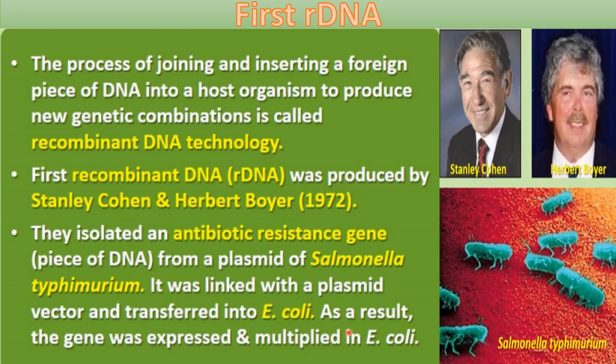Okay, so as a result, the gene was expressed and multiplied in E. coli. So obviously with the plasmid, that gene for the antibiotic resistance power is coming. So this gene multiplied in the E. coli also, and also expressed. Expressed means it provided resistant power to the E. coli also. So it was about the discovery of the first recombinant DNA, you can see.